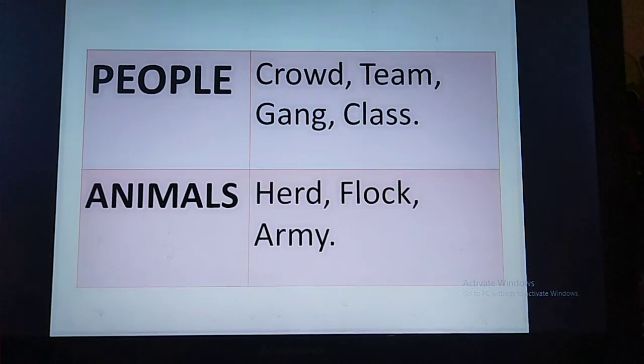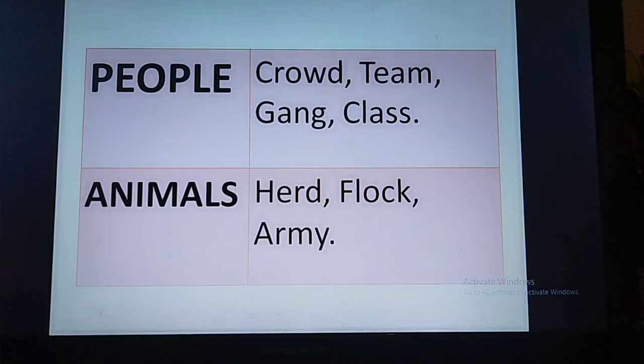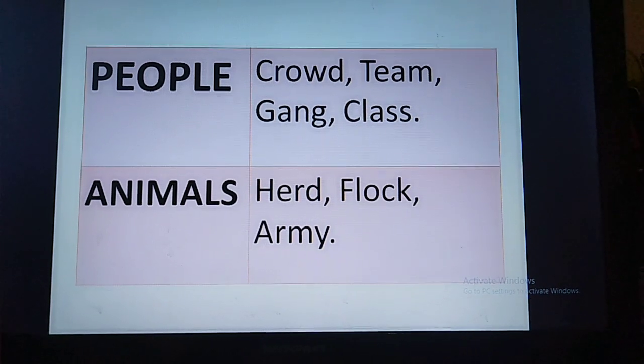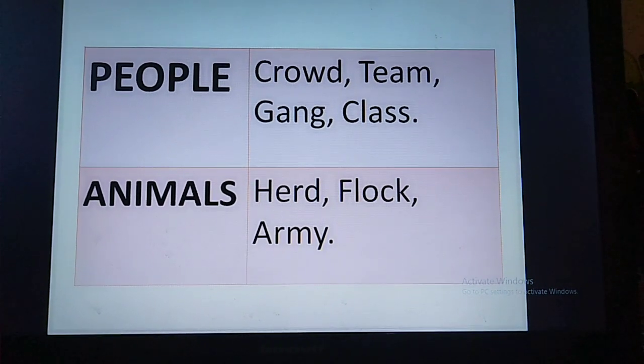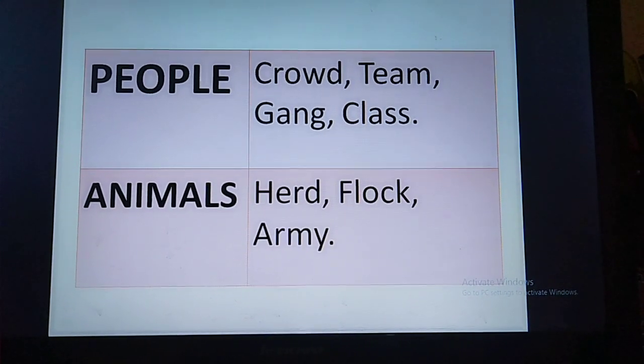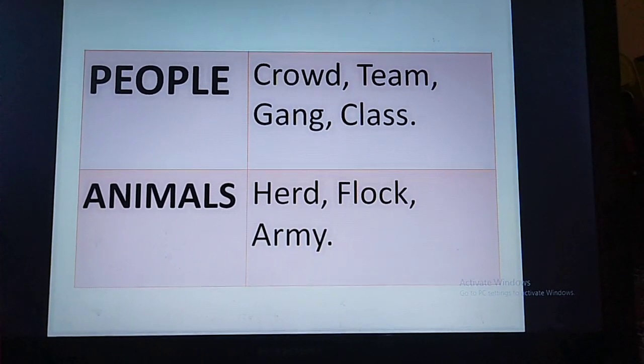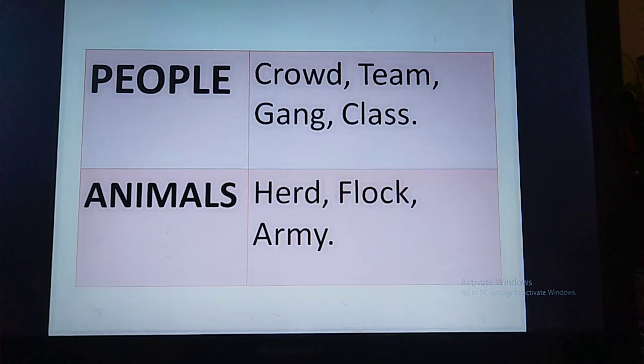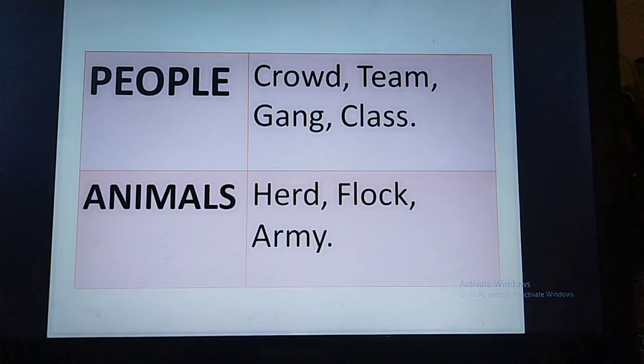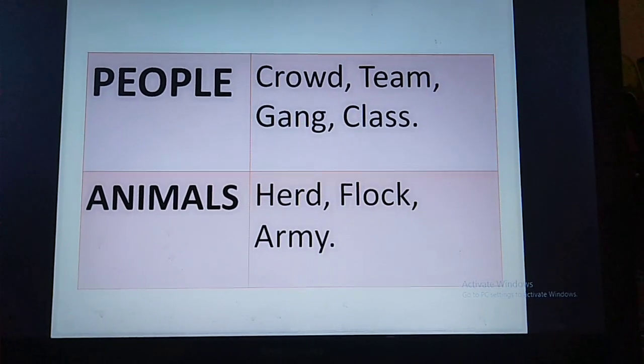The next is gang, gang of thieves, or class. When we say class, right from pre-primary to class 10 we have several classes, right? Class 1, 2, 3 and all. So all this comes under the class. Okay, the next is animals.